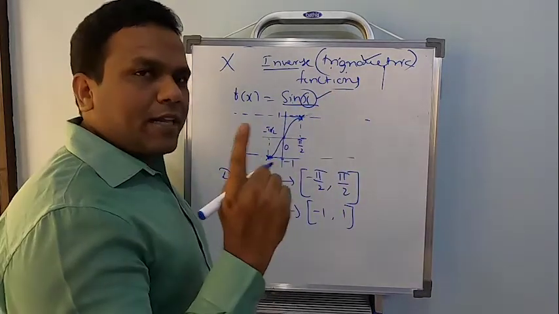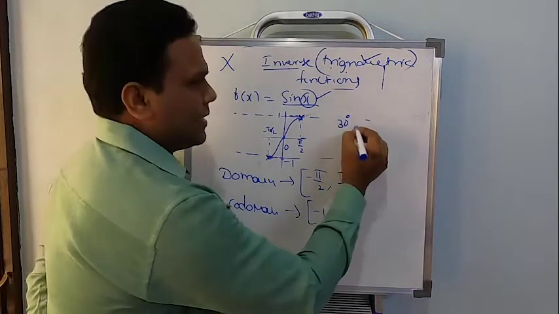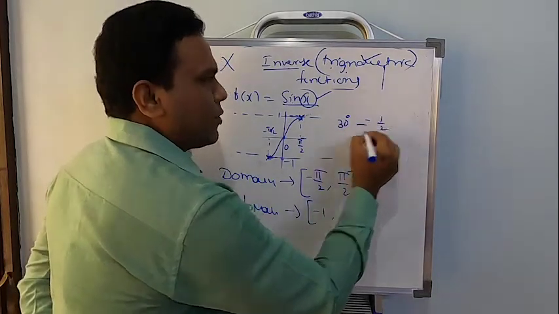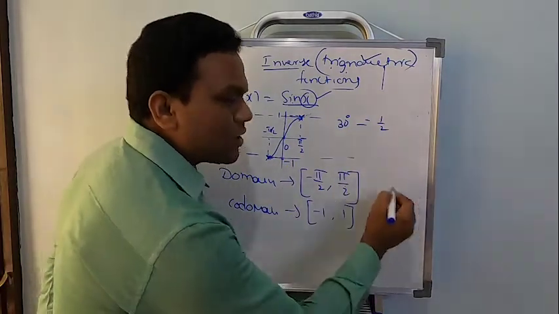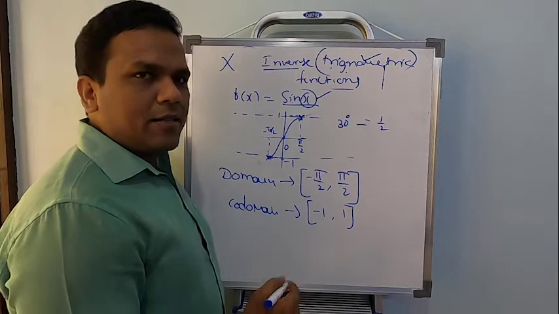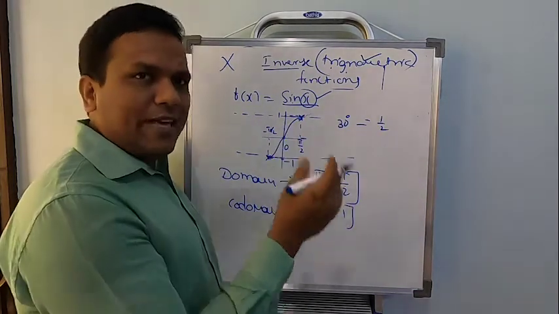function. See, now there exists no point. See, first what is the thing I checked? sin 30 degrees. What is sin 30? 1 by 2. Now can I discuss 150? I cannot discuss 150 because it's crossing the limit, right? So I'm restricting, okay, so that the 1-1 condition exists.